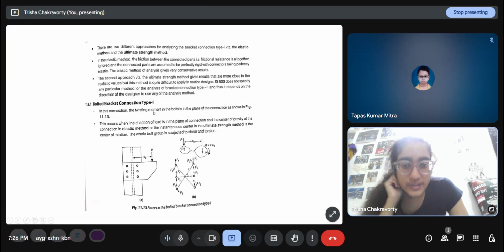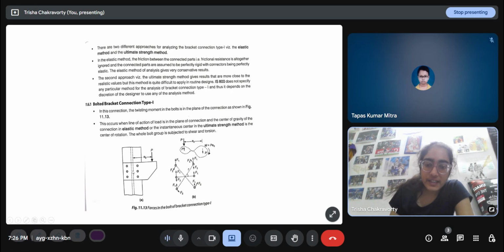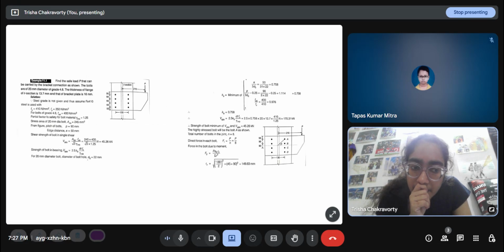In this connection, the twisting moment in the bolts is in the plane of the connection. So here, a bracket, the load is applied here. This is the center of gravity of the bolts, and this is the eccentricity. This occurs when the line of action of load is in the plane of the connection, and the center of gravity of the connection in the elastic method, or the instantaneous center in the ultimate strength method, is the center of rotation. So the whole bolt group is subjected to shear and torsion. If this load was applied in this direction, then it would be a tension kind of thing, I think. I don't have a diagram here.